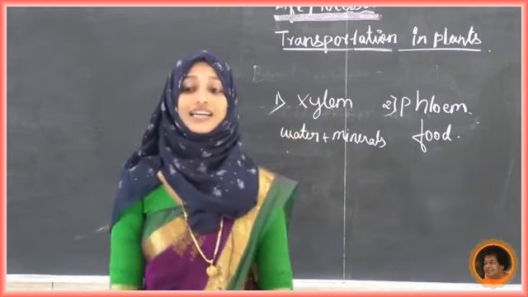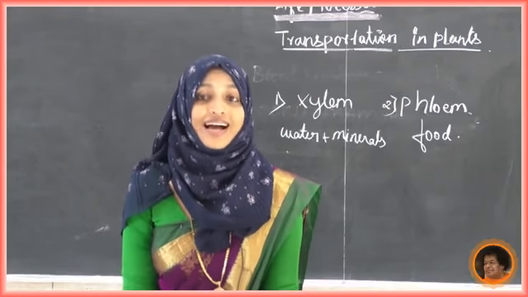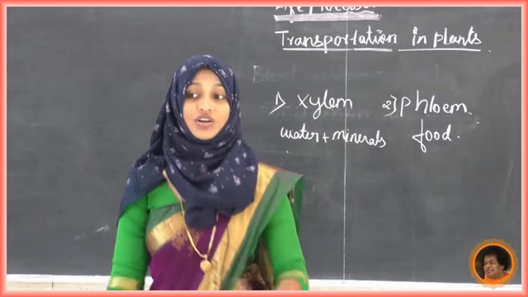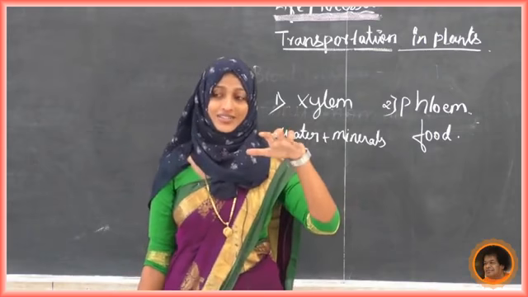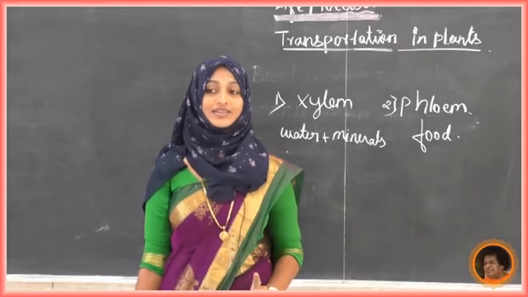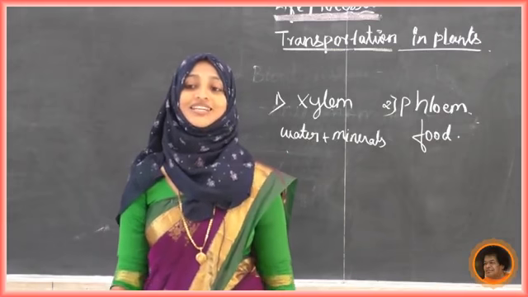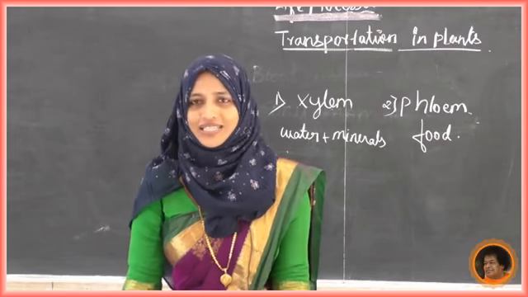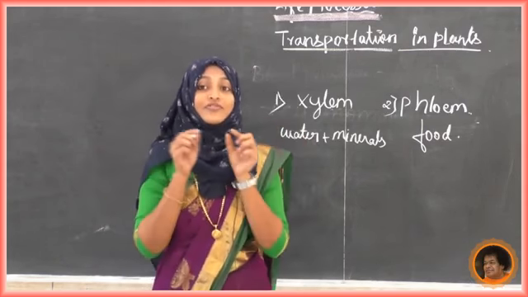Now, in xylem, only 2 components, namely tracheids and xylem vessels, are conducting elements, which form a continuous tube in plants that runs from the root to the stem and to the veins of the leaves. So these tracheids and xylem vessels form a continuous tube. It is from where to where? From the root to the stem, to the veins of the leaf.